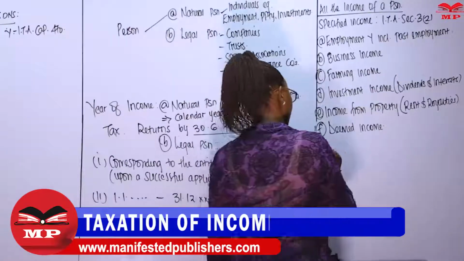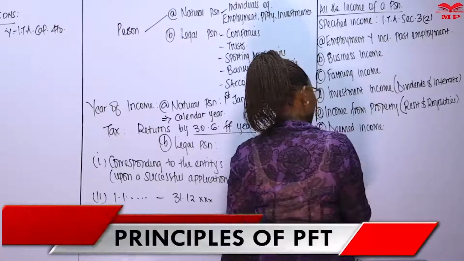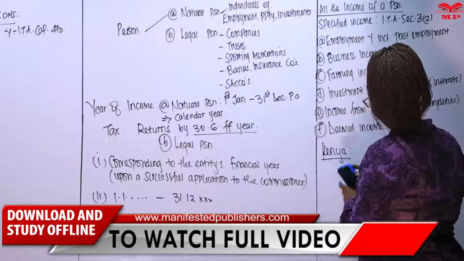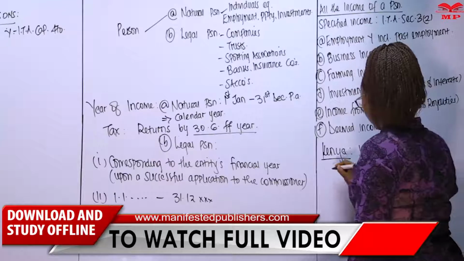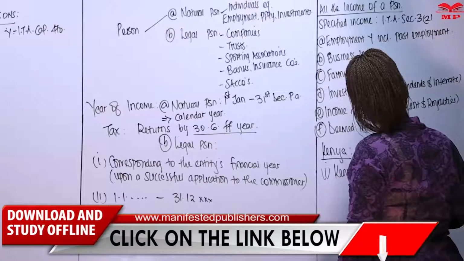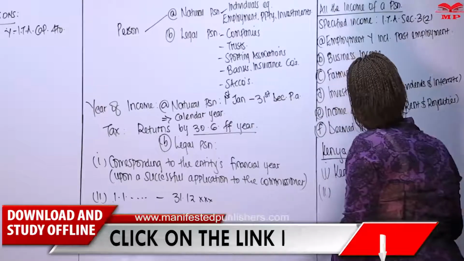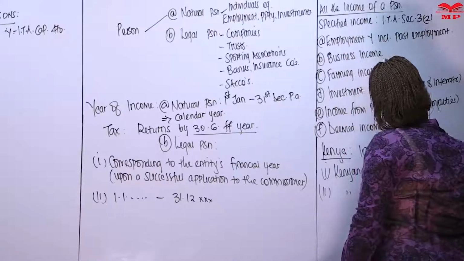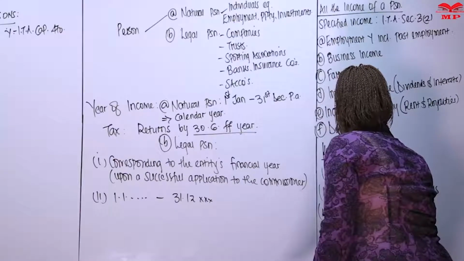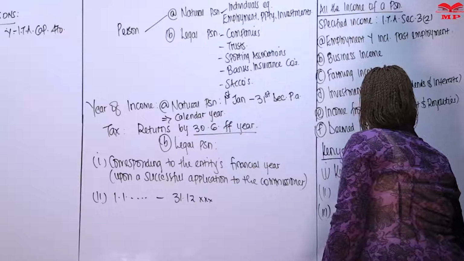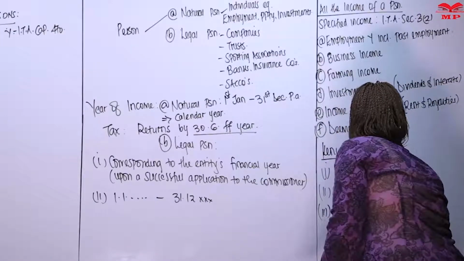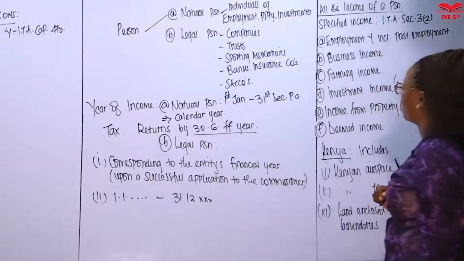So we need to define what Kenya is. Kenya for tax purposes includes: 1, Kenyan airspace; 2, Kenyan territorial waters; and 3, the land enclosed within Kenyan boundaries. That is what Kenya is.